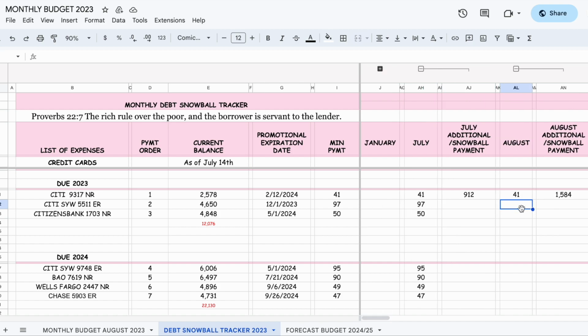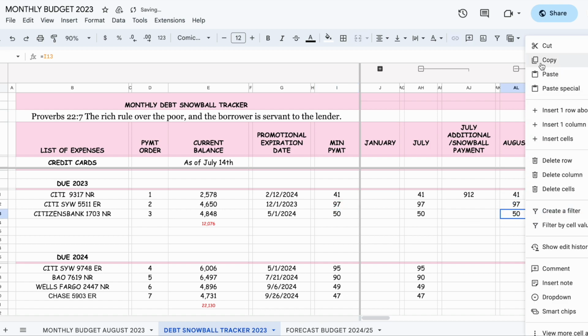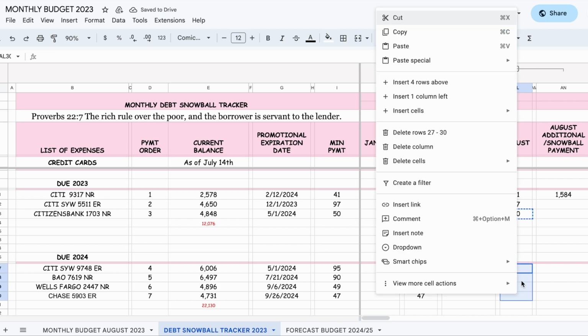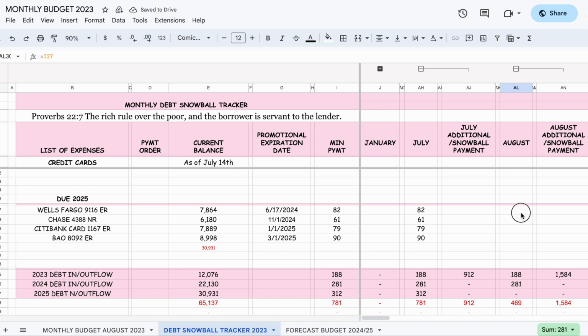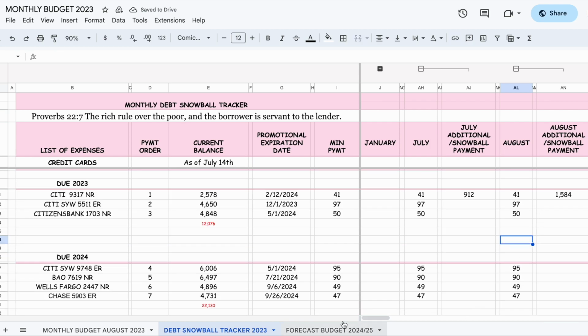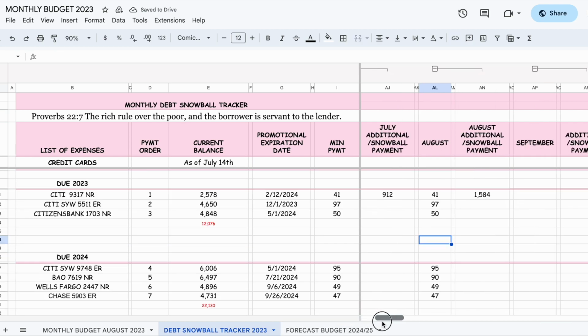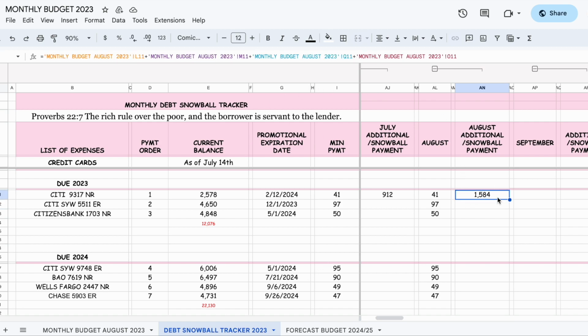So same thing. We're going to do the minimum payment. All right, the minimum payment. So I'm just going to copy, paste, and paste here. All right, there you go. Now, there's no additional income. However, there was one here, remember, because all we needed was $128.